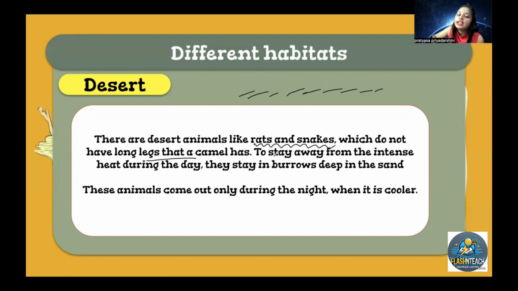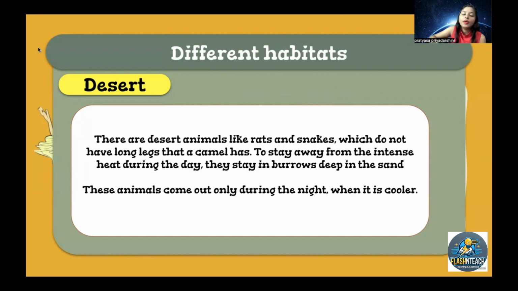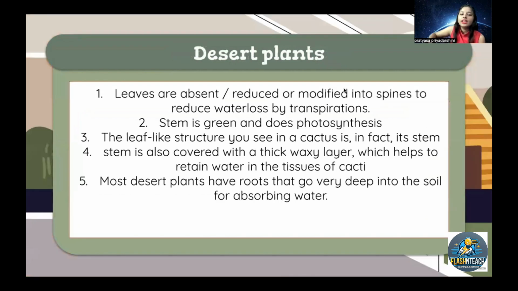And in this case, they stay away from the intense heat during the day. They stay in the burrows deep in the sand. So these animals come out only during the night when it is cooler so that they can move. They couldn't adapt to the hotter environment.